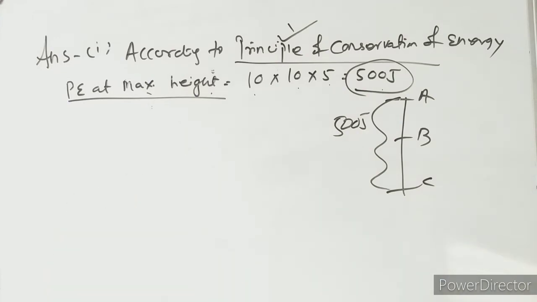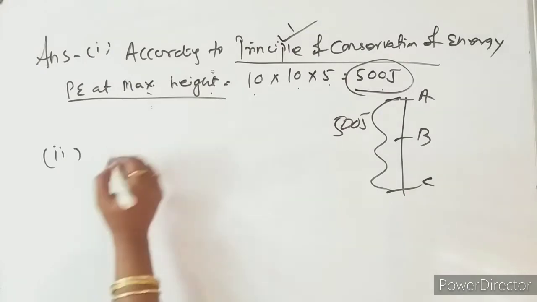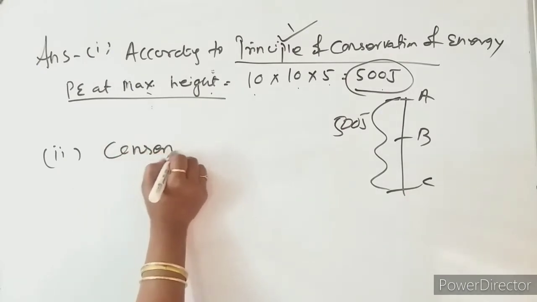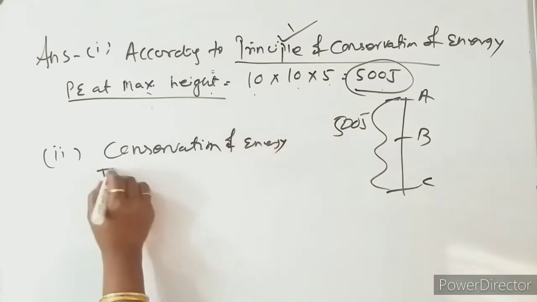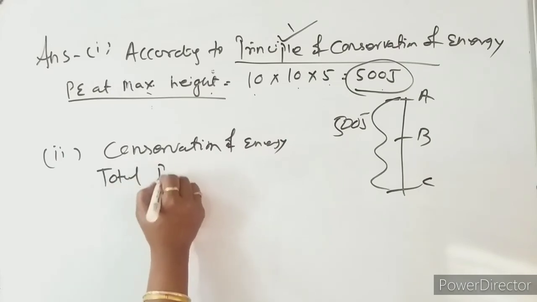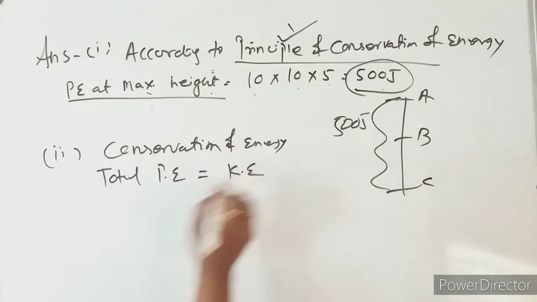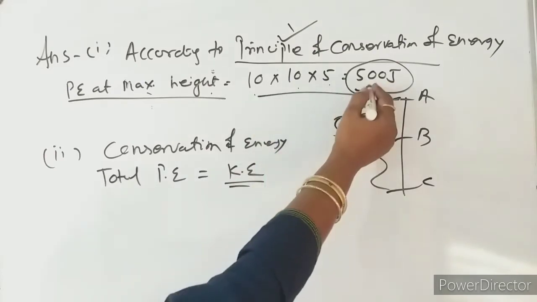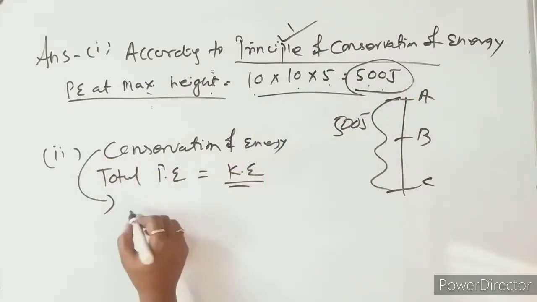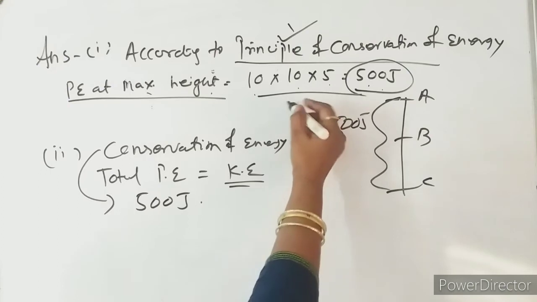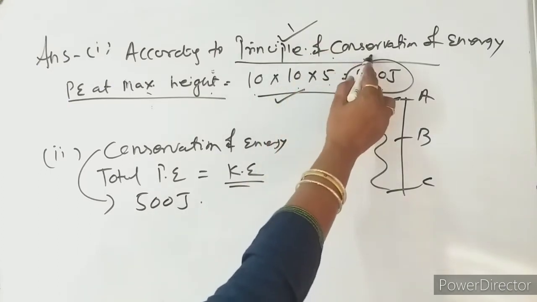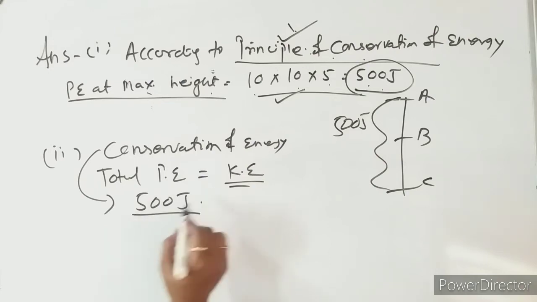So let us go for the second point. The second one is, what is the kinetic energy possessed by the body just before hitting the ground. Again you can write, according to the principle of conservation of energy, total potential energy is equal to kinetic energy. So here you can derive this, otherwise if you are writing directly, then you can write 500 joule. So 3 marks: first of all, this calculation will be 1 mark. This principle of conservation of energy will carry 1 mark, and another part will be 1 mark.